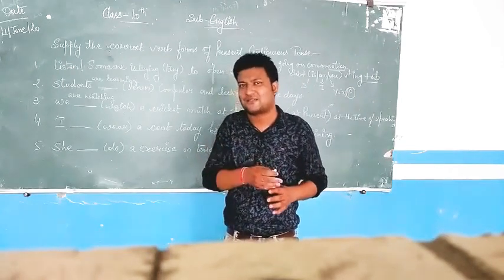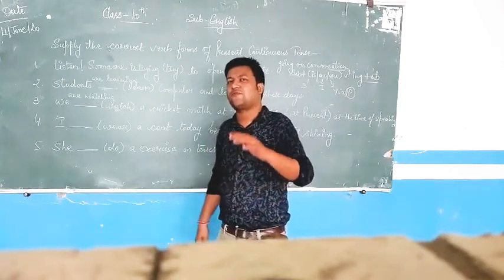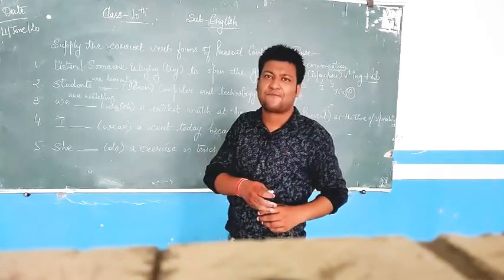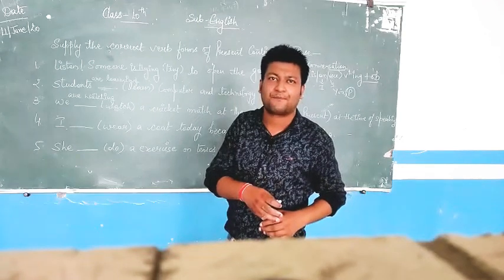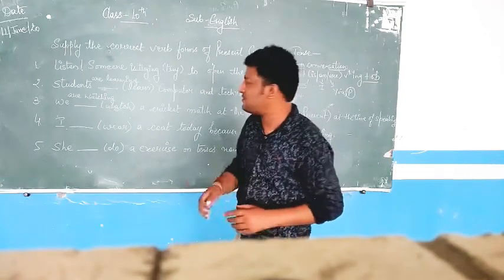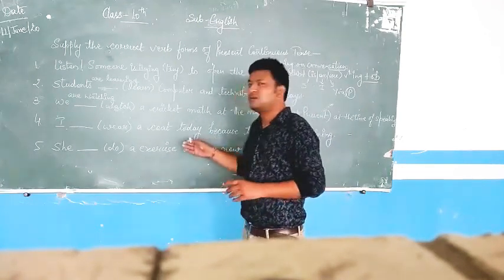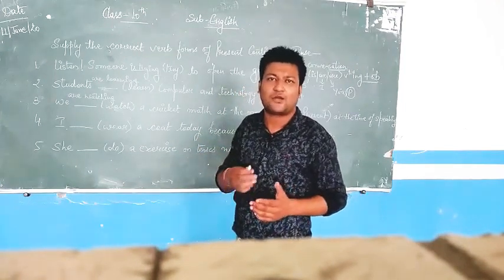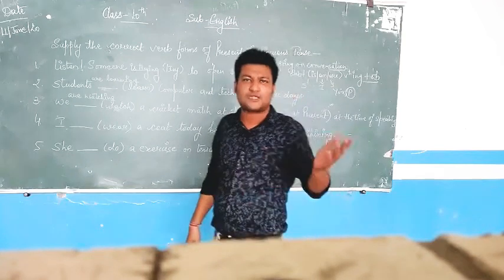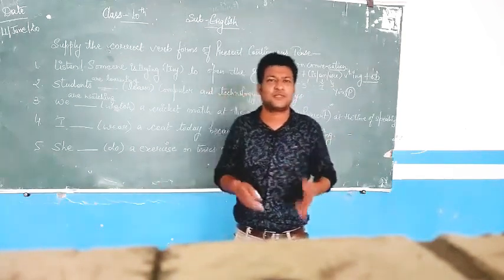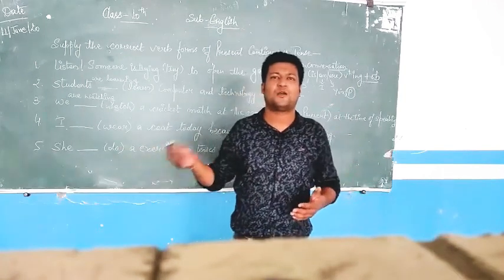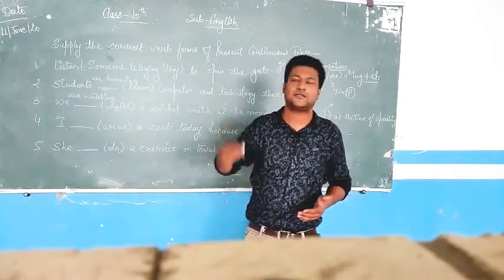In my first lesson, when I gave you the introduction of the tenses, I told you tenses reflect the activity of the time. And of course it is a language. So in the language I have to tell the time and what time the activity is going on. Maybe past, maybe future, maybe present. If it is present, then present continuous, present simple or perfect. The same goes with the other tenses.